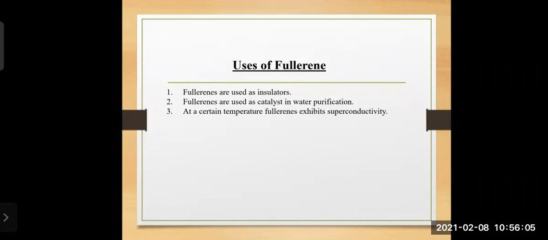Then the next one, fullerenes are used as catalysts in water purification. We have defined catalyst also. Third one, at a certain temperature, fullerenes exhibit superconductivity. That means, in short, fullerenes are very good conductors of electricity.